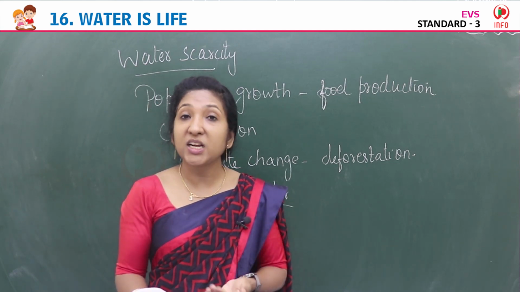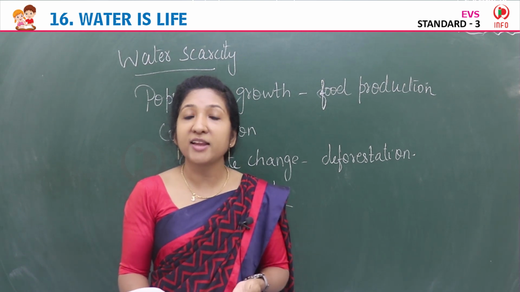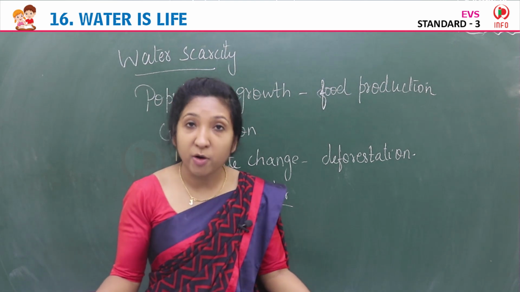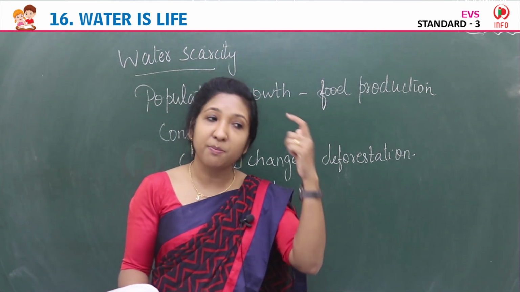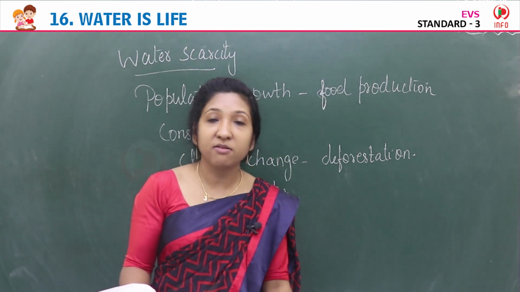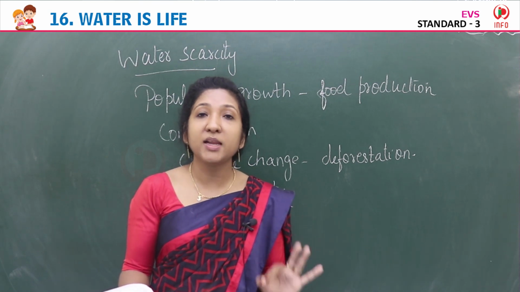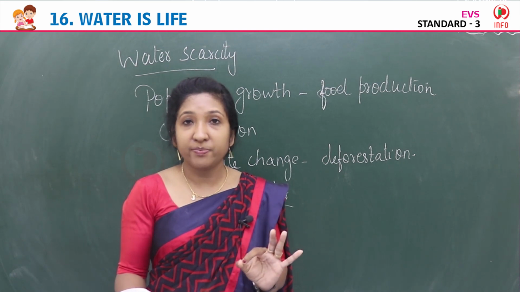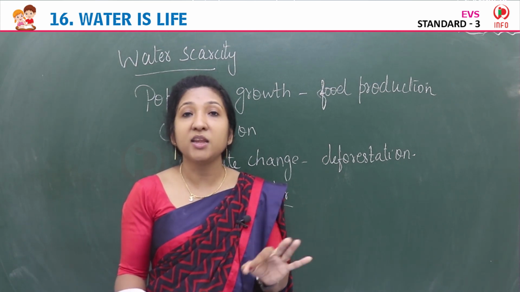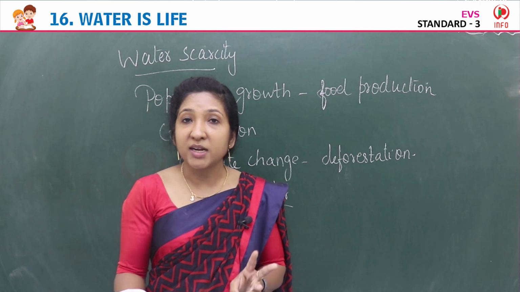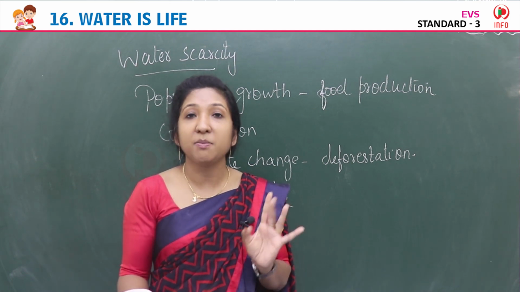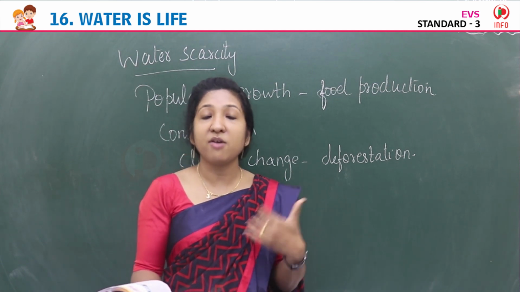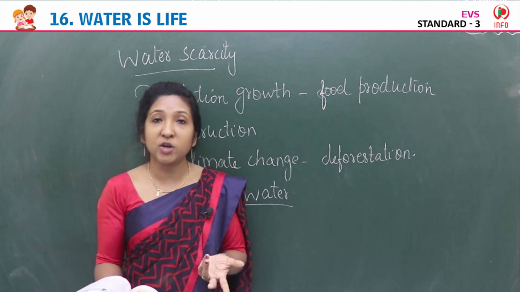So we have to drink clean water. We have to boil the water and drink, or we have to filter the water and drink. In order for our body to function properly, from brain to leg, we should drink good, clean water, and our body also should contain enough water. Brain should contain enough water, muscles should contain water, blood has water, everything has water. That's the reason our bodies function well.